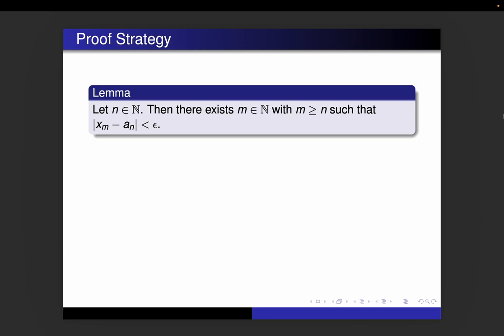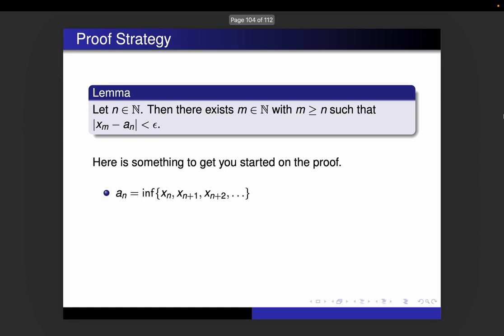So if little n is a natural number, any natural number, then there exists some little m, a natural number, that is at least as big as n, such that the absolute value of xm minus an is less than epsilon. So how are we going to do this? Remember, we are going to make it so that little m is bigger than an. That might give you a hint of what it is. So here's something to get you started.